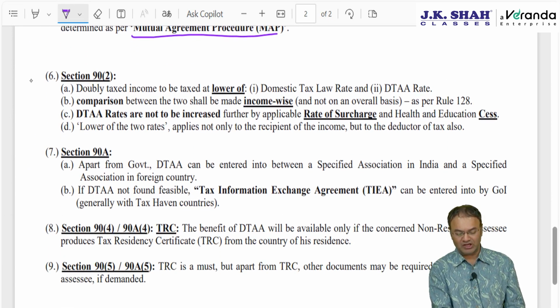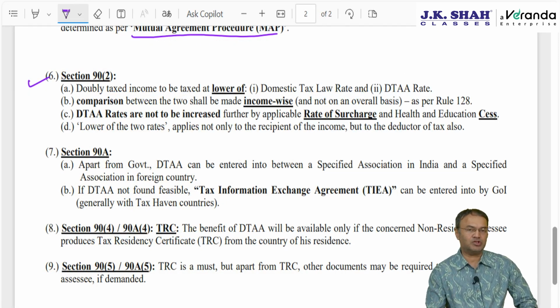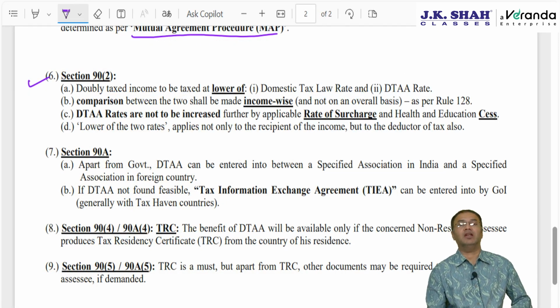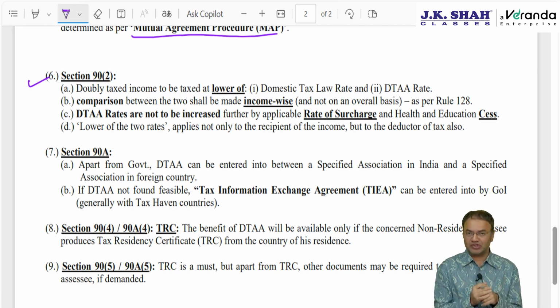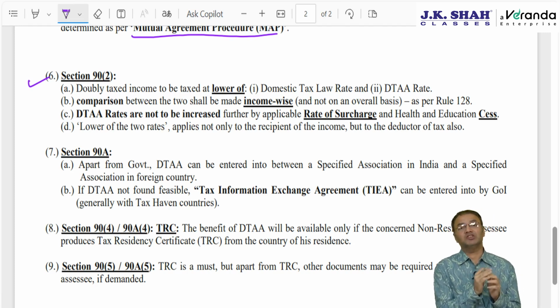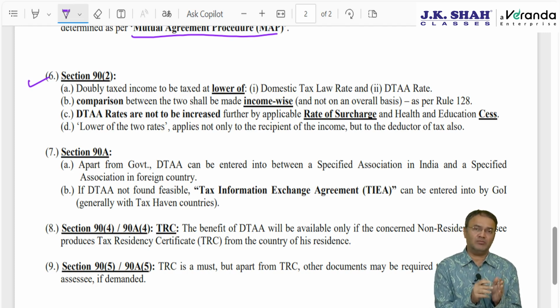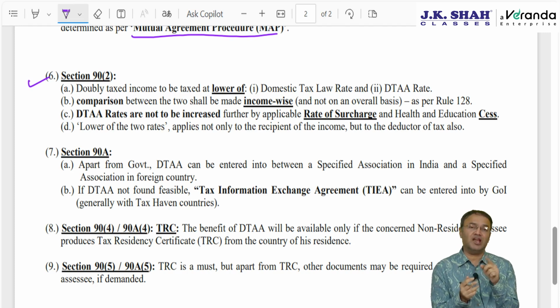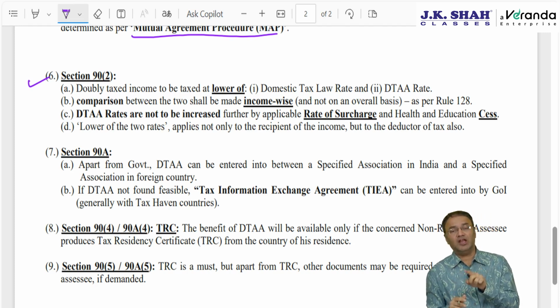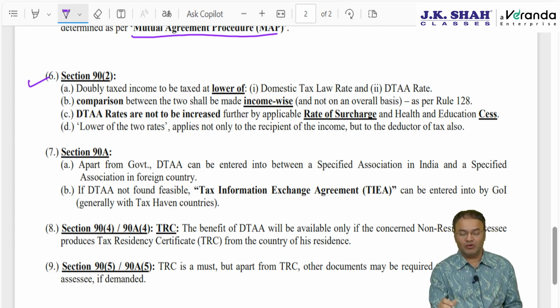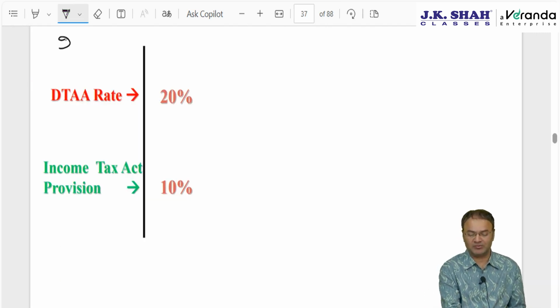Okay. Now section 90 subsection 2. Section 90 subsection 2 states that DTAA provisions are specific provisions and local domestic law provisions are general provisions, whereby specific provisions will override general provisions. Meaning thereby, whenever income as per DTAA, let's say under tax exemption method, is going to be taxed in one of the countries and exempt in another country, let's say income is going to be taxed in India, then at what rate that income will be taxable, for determining that we'll have to apply section 90 subsection 2.